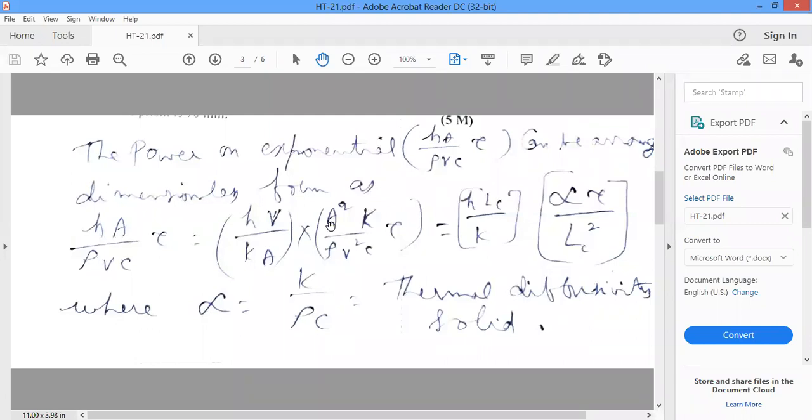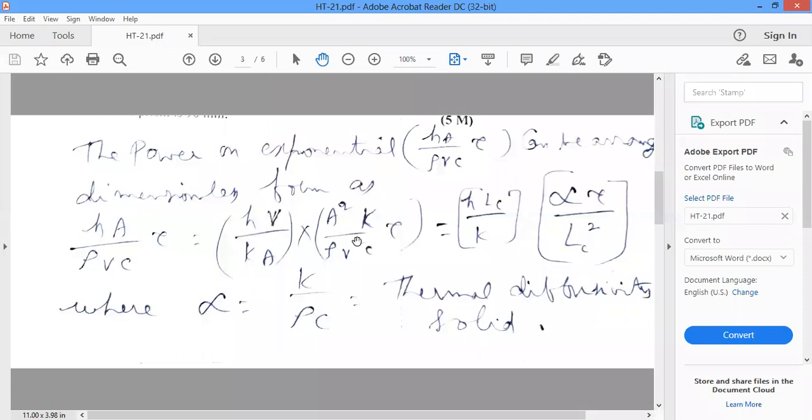Multiply with area and divide with area, so A into A squared and divided by A. Multiply with V and divide with V, then V by V squared. And multiply with k and divide with k, thermal conductivity.